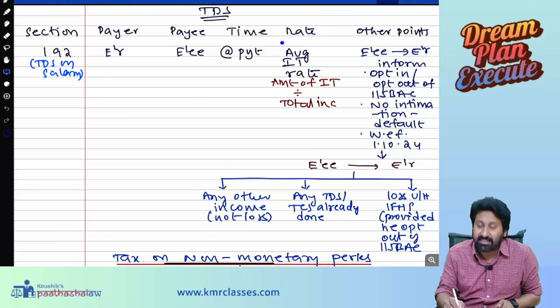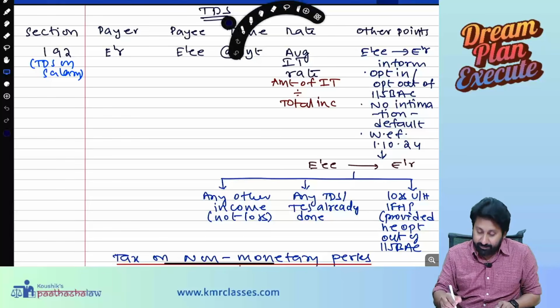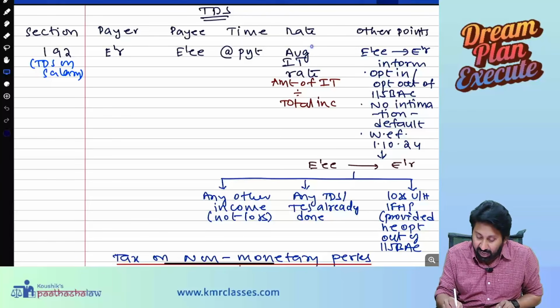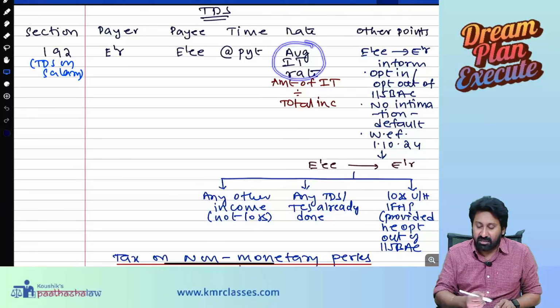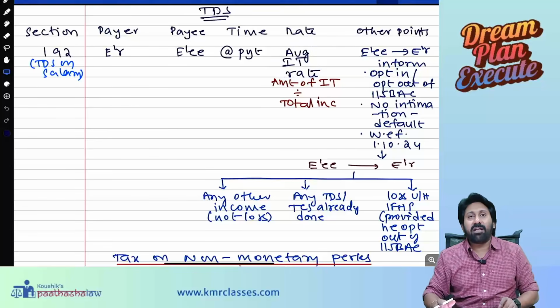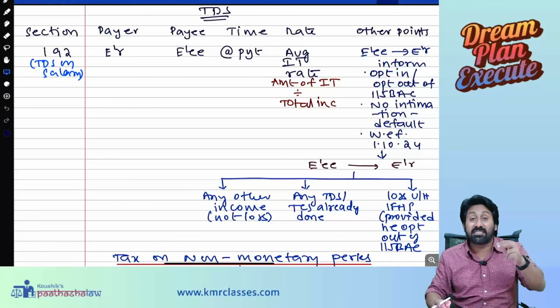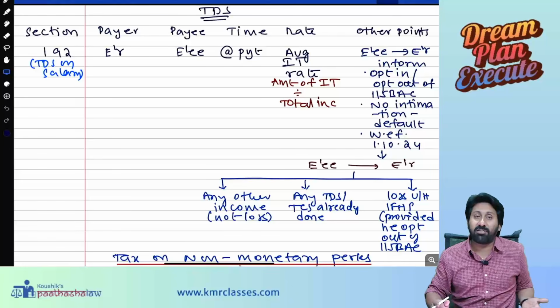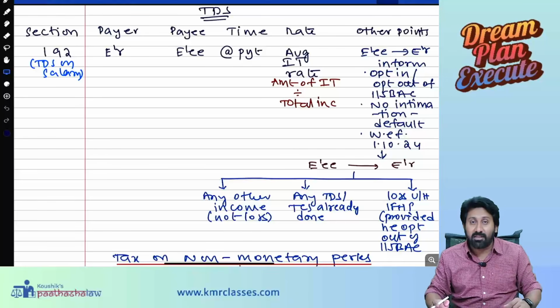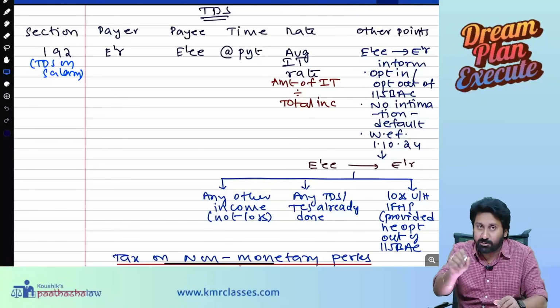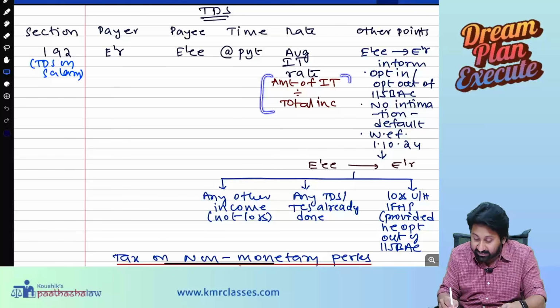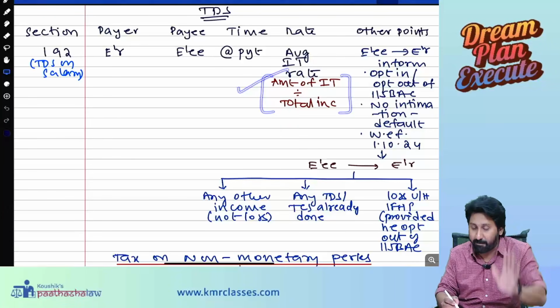Next one: what is the rate at which we need to deduct? Amount of income, average income tax rate. Sir, what is the average income tax rate? Sometimes the employee's salary is subject to change, for instance a hike is proposed. Then they will calculate the average rate, which is calculated using a formula. An exam question has also been given on this, so mark it as important.